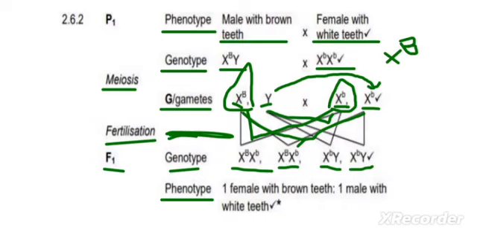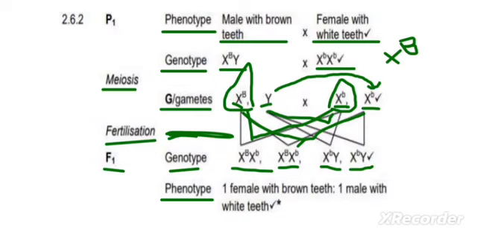Now for the phenotype, what do you substitute? Let's look at the genotype. The first genotype is X capital letter B, X small letter b. Is that offspring, that child, affected? First of all, is it a she or a he? It's a she because of the two X's. Is this female affected or not? She's affected. Why? Because she has a capital letter B. Capital letter B overrides the small letter b, right? The dominant allele overrides the recessive allele. That's why she's affected.